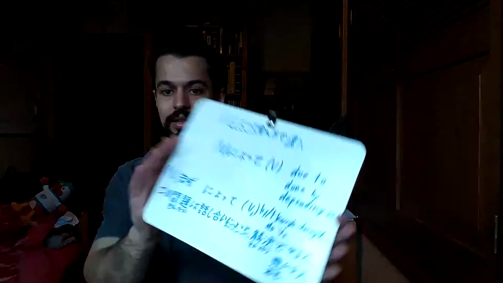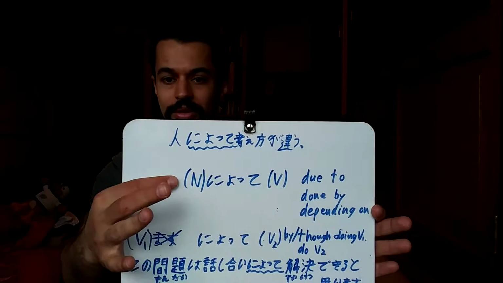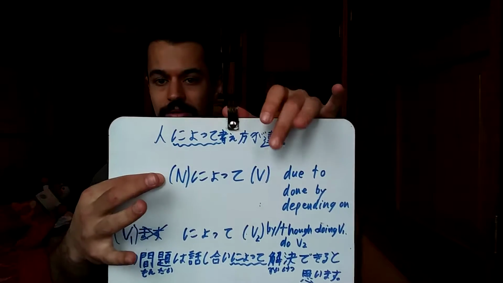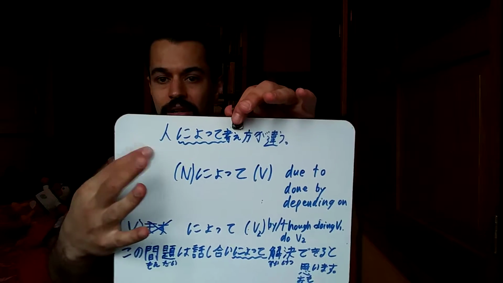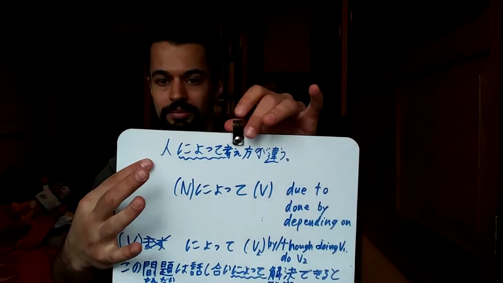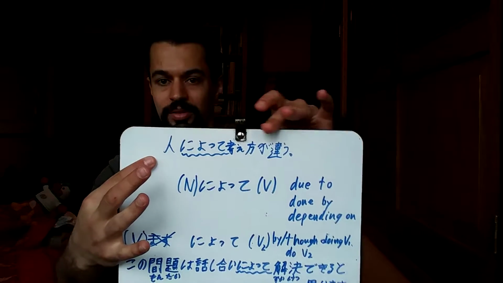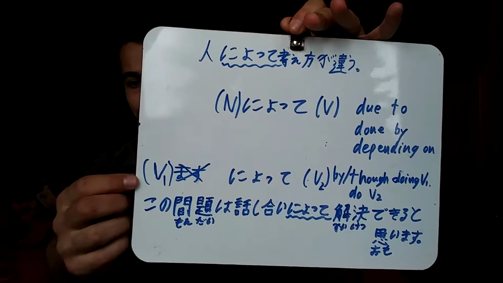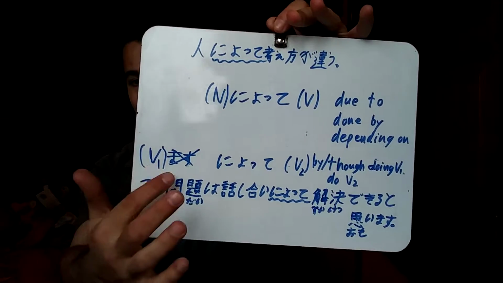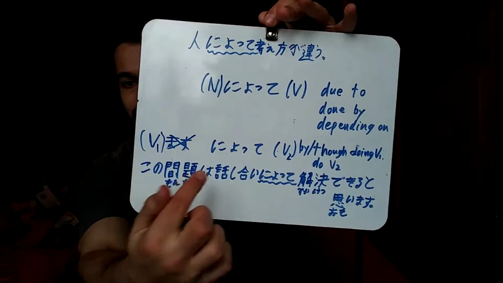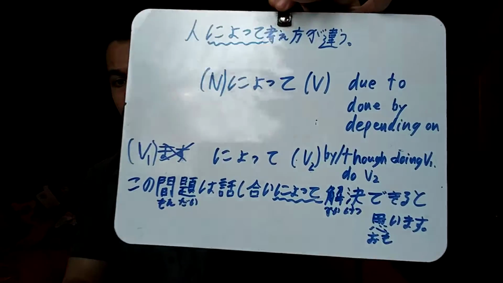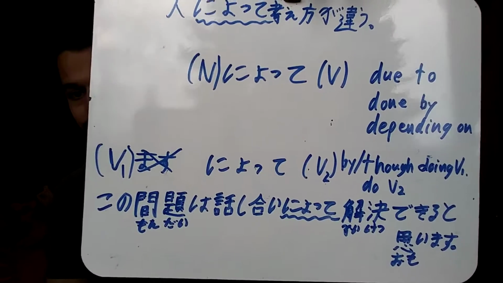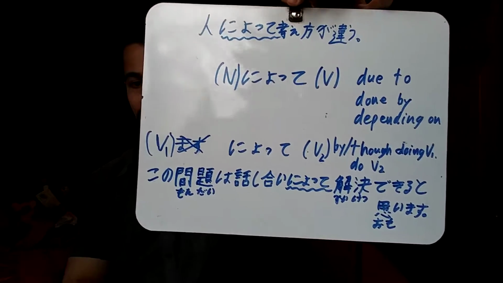So that's noun によって verb. Due to some noun, something happens. Or depending on the noun, something happens. Some verb is done. Okay, next one here. Verb 1, take away the masu form, I mean take away the masu, によって, verb 2. Through doing verb 1, do verb 2. Is basically how this one works.